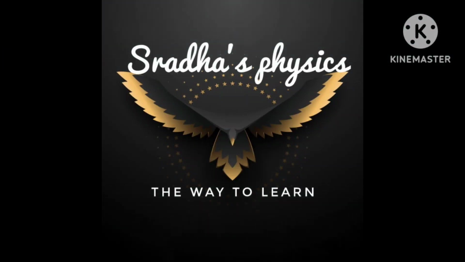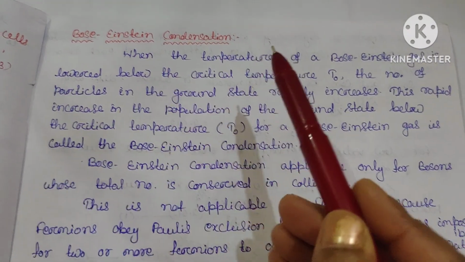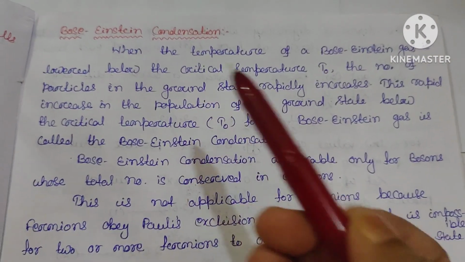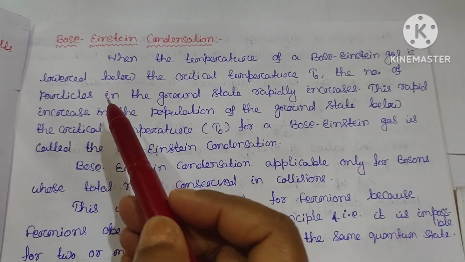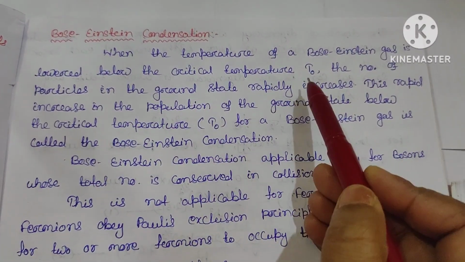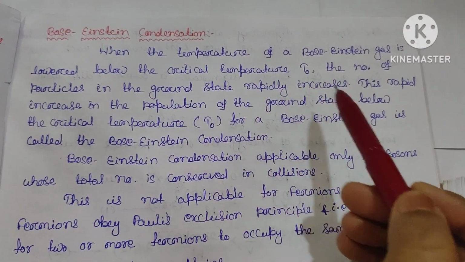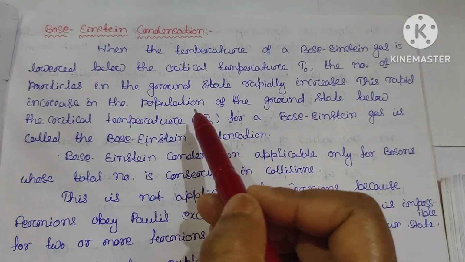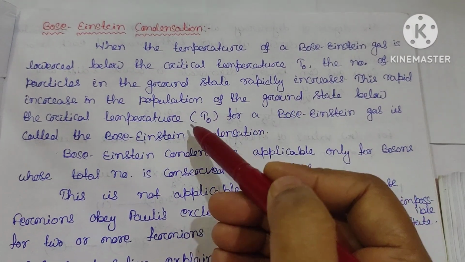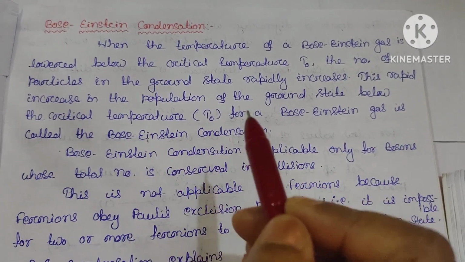This video is based on statistical mechanics for the core 14. Today our topic is Bose-Einstein condensation. When the temperature of a Bose-Einstein gas is lowered below the critical temperature, the number of particles in the ground state rapidly increases. This rapid increase in the population of the ground state below this critical temperature for a Bose-Einstein gas is called the Bose-Einstein condensation.